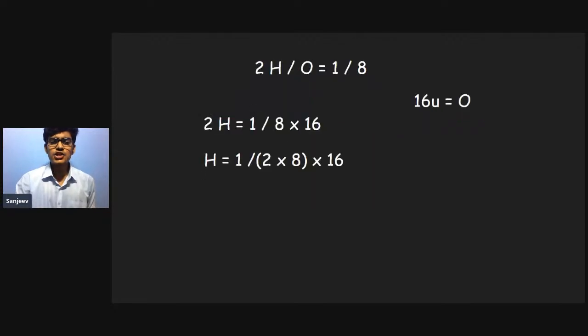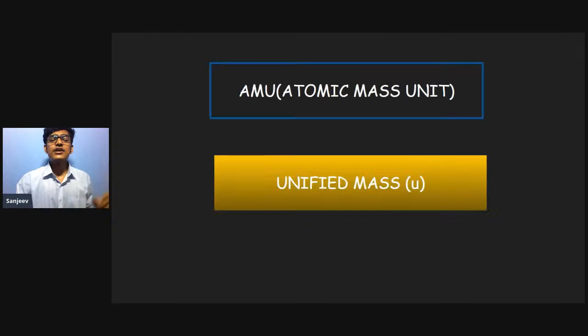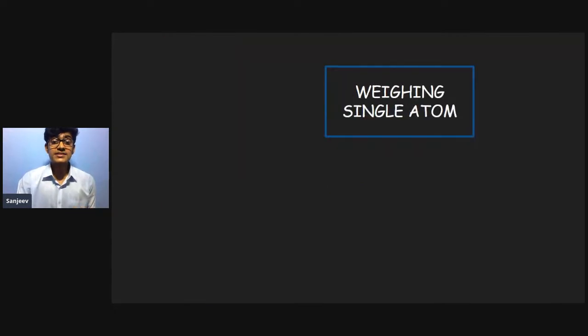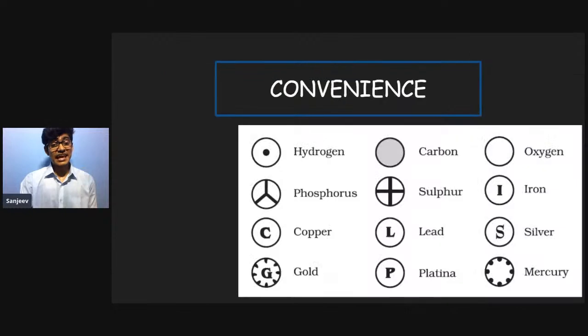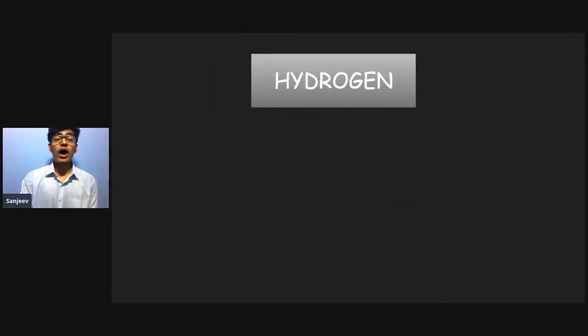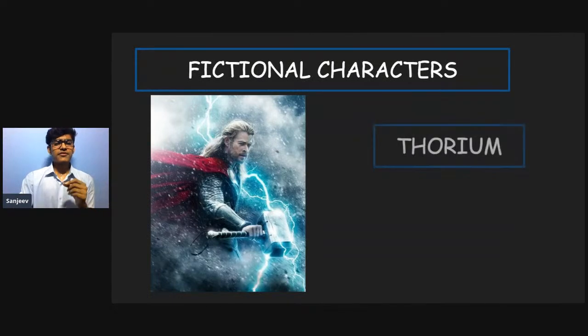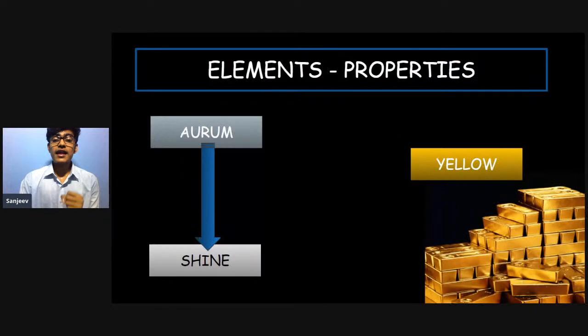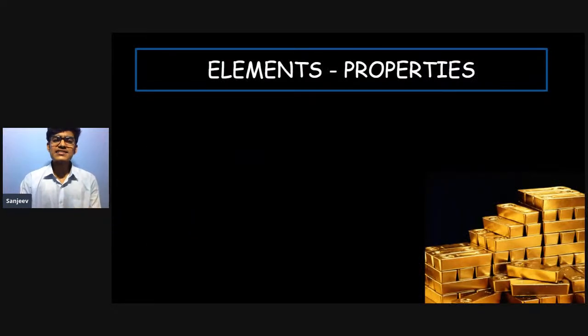Let me just quickly brush over what we did. We learned about what atomic mass is, what atomic mass for atoms is and how it is calculated, what one unified mass is equal to, and we have also studied what relative atomic mass is and how the elements are named, why they were named, and after what they were named. And one of my favorite things was, of course, thorium, and they were named after scientists and the places they were found, and also after their property. So that's basically what we did in this whole chapter, in this whole video.